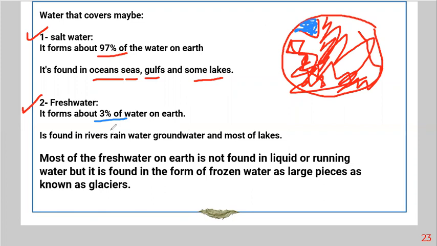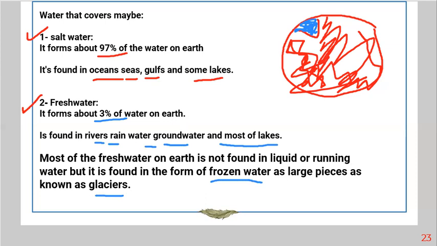Okay. It is found in rivers, rain water, underground water, and most of lakes. All of this is fresh water. We have fresh water and salt water. Fresh water is the normal water we can drink. Salt water is water filled with salt, so we call it salt water. Okay. Most of fresh water, which is 3% of water on Earth, is not found in liquid or raining water, but is found in the form of frozen water and large bases known as glaciers.